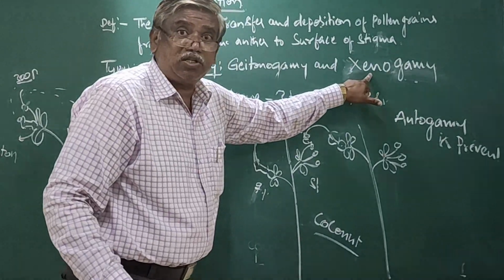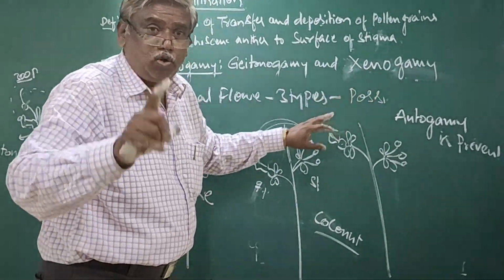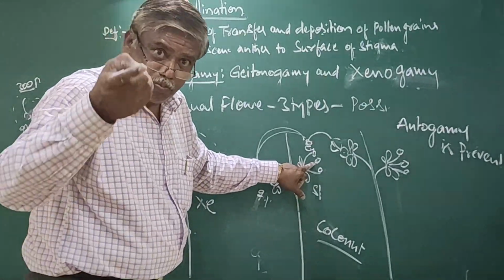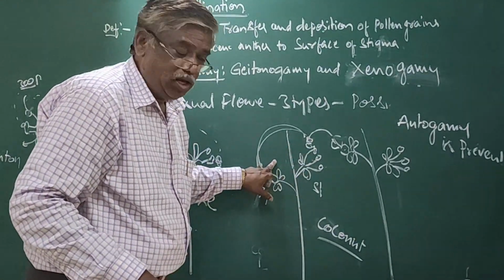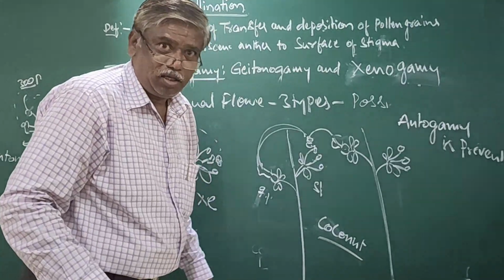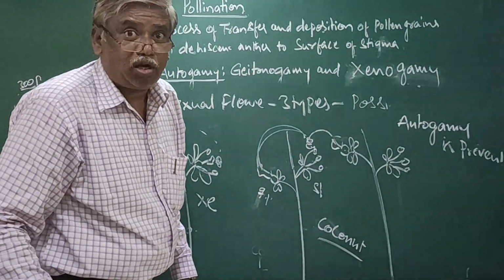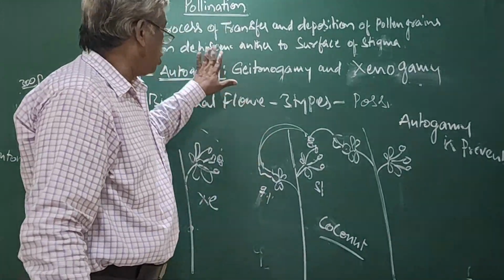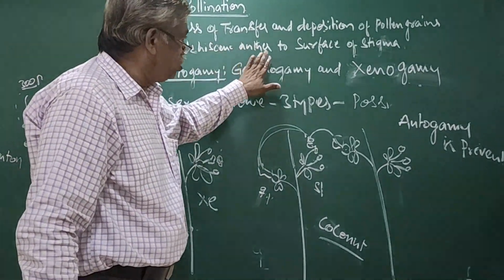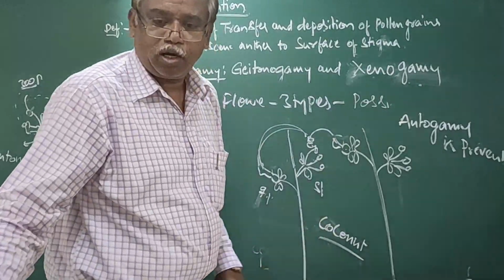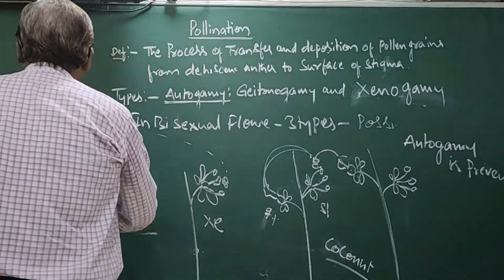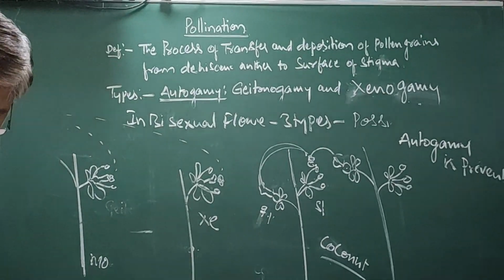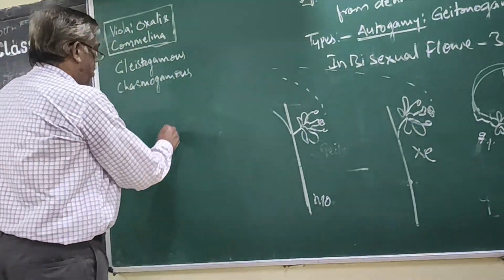Such a condition is called xenogamy. Due to the presence of unisexual flowers, both male and female, and the absence of bisexual flowers in coconut, autogamy is prevented. Only geitonogamy and xenogamy occur. Now consider papaya. See, it is papaya.